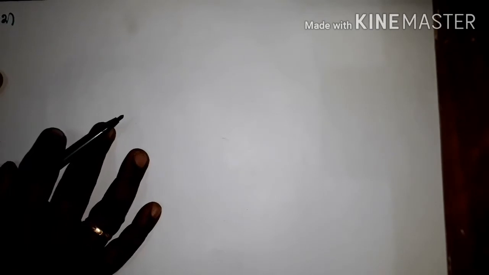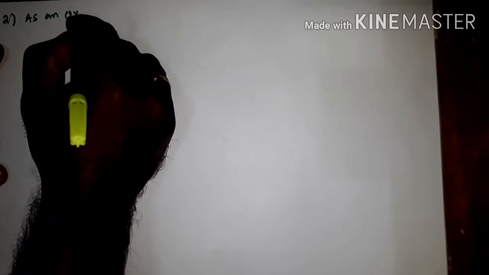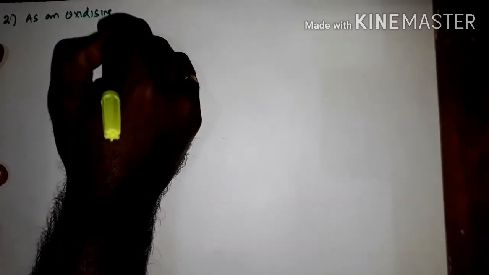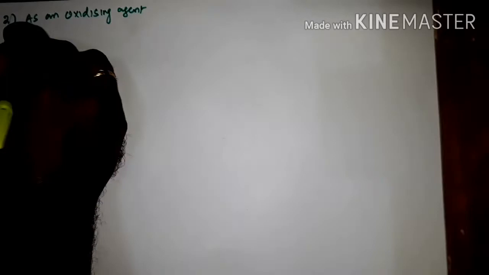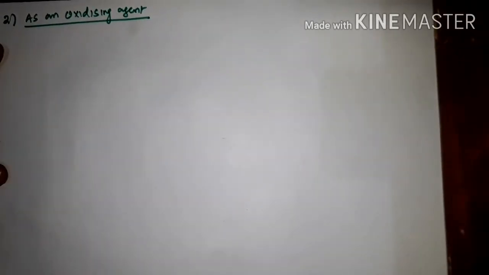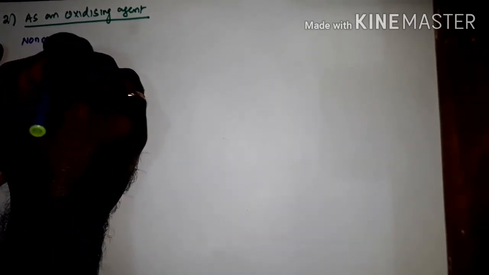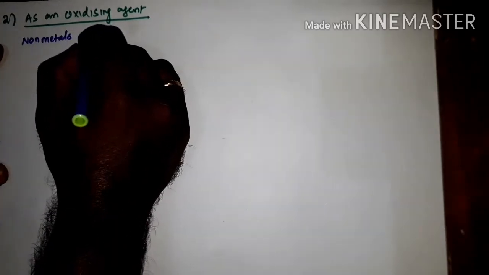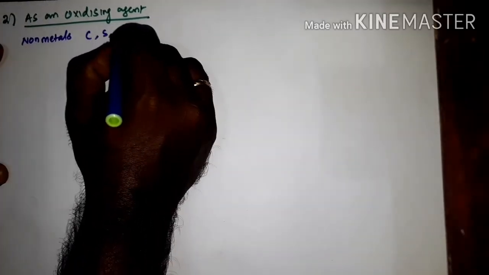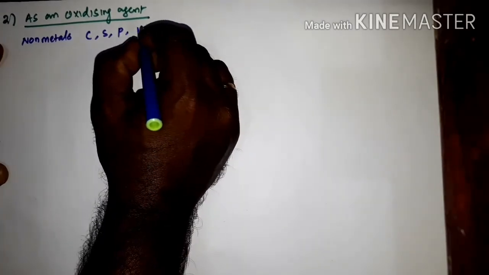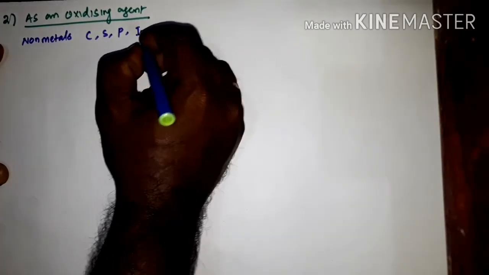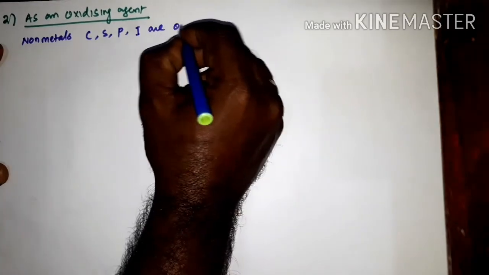The second reaction: it acts as an oxidizing agent. Generally the nonmetals like carbon, sulfur, phosphorus and iodine are oxidized by nitric acid.